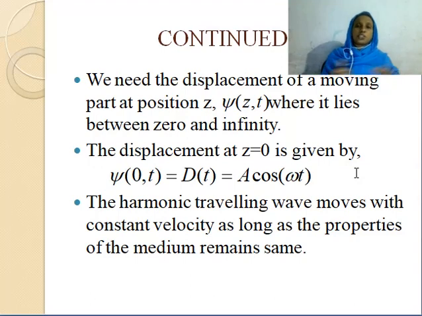Now the next point is that the harmonic traveling wave moves with constant velocity as long as the properties of the medium remain the same. In this context, we assume that our string is homogeneous, that means it has the same property throughout. So the phase velocity is a constant.